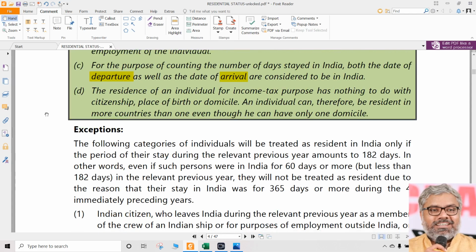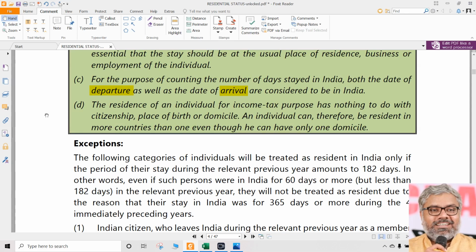Sir, what if somebody gets down the flight, but he just stays in the washroom for 5 hours till the day changes, and then he comes to the immigration department, and on the passport, when the stamp of arrival has been stamped, the date has already changed. How do we know that? We cannot know that. We cannot stop people from bathrooms. Not possible. So all those nonsensical thoughts can be there, but those are not going to be valid in law. As far as law is concerned, simply on record what is the date of arrival, on record what is the date of departure, that's what matters.